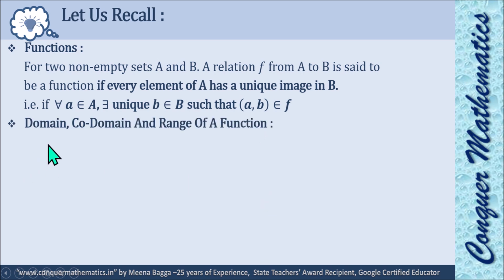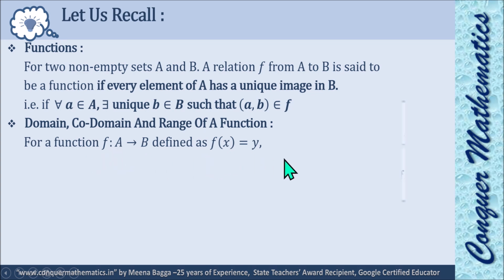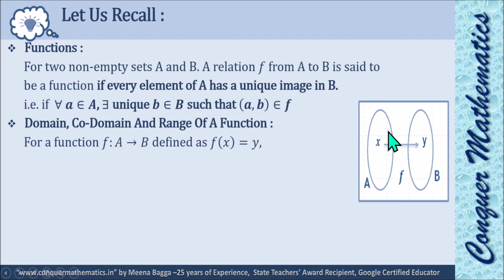Now, what is domain, codomain and range of a function? If we say f is a function from A to B defined as f(x) = y, that means this is a function from the set A to B, x is a member of A, y is a member of B, and f(x) = y means ordered pair (x, y) belongs to f. Then domain. Domain will be the set of all x, that means the complete set A.